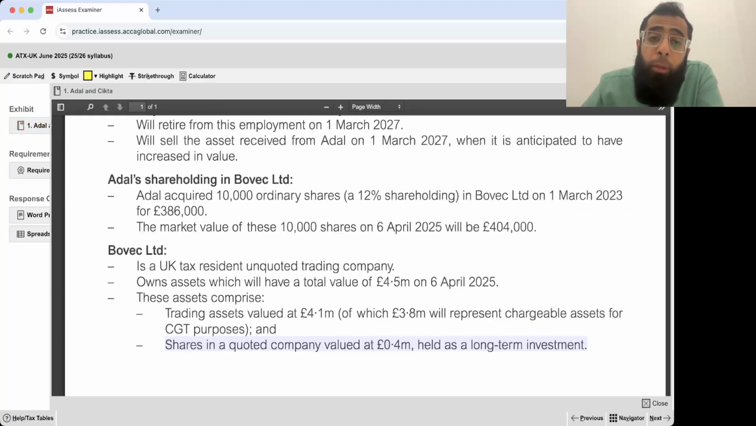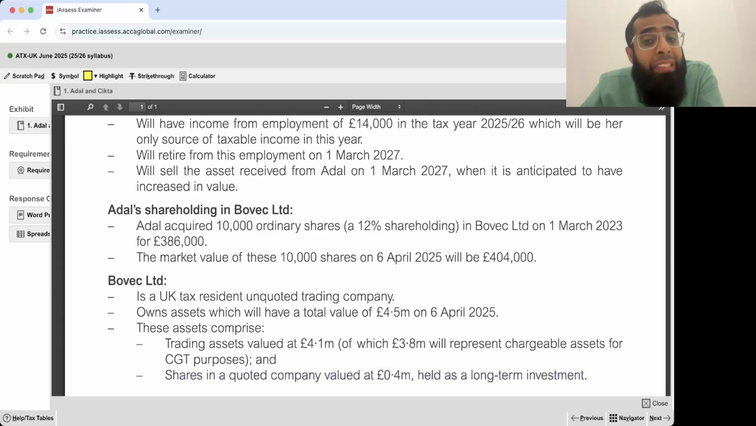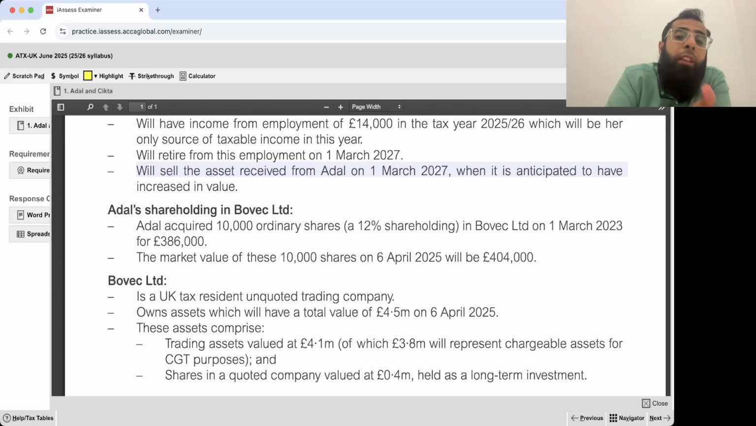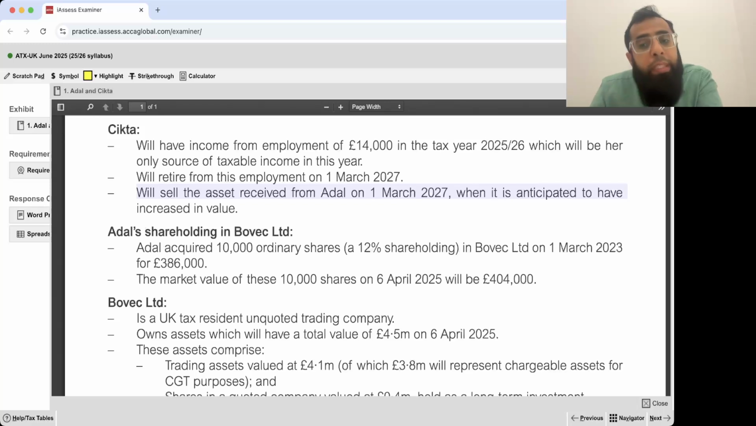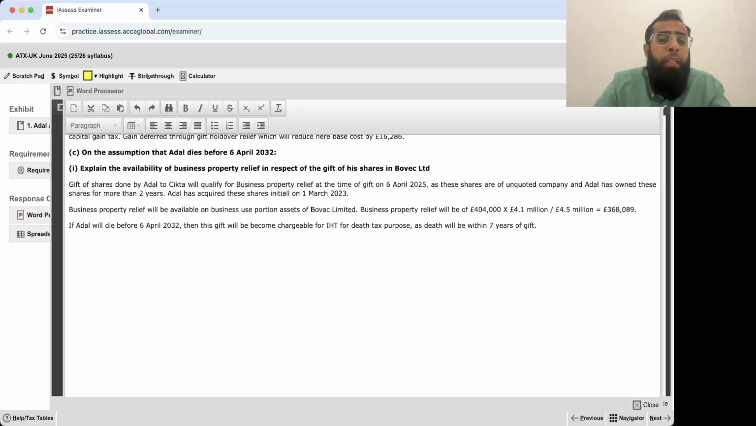But there is one essential problem. Sitka plans to sell these shares by 1st March 2027. Now, if Sitka sells them before the death of the donor and she does not invest in an alternative business asset, and apparently there is no detail on that, then in that case the business property relief will get withdrawn. Okay, Sitka plans to sell these shares on 1st March 2027.